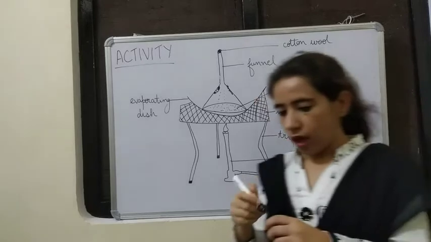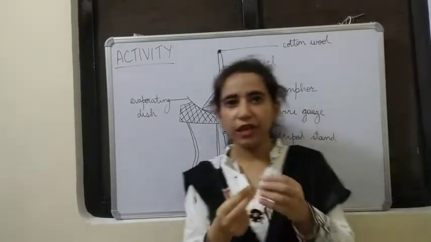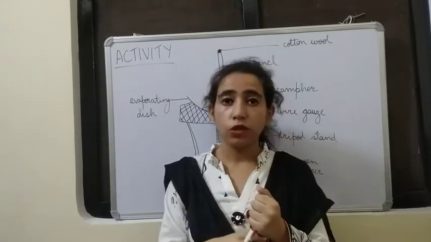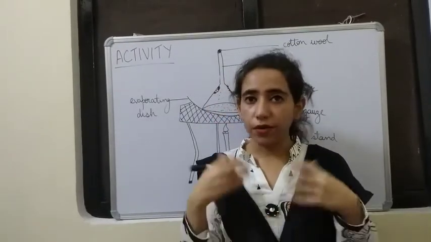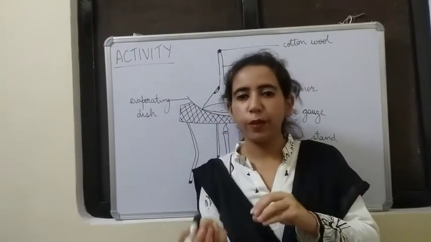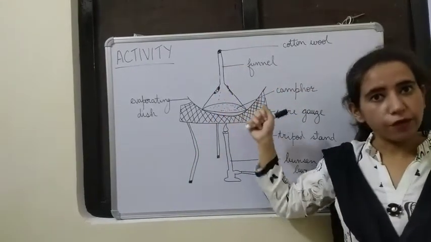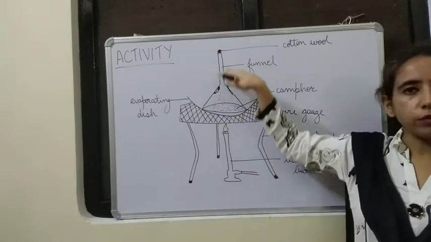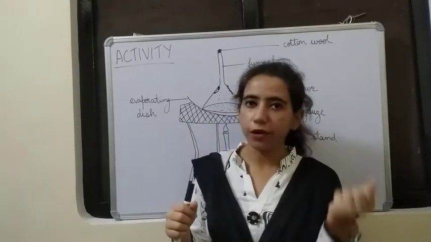Okay. After this, we will stop heating, and if we take this funnel, then we can get back camphor. The original camphor we can get back. Okay. So which property is applied? That physical changes are reversible and they can be reversed by reversing the conditions. They are temporary. Here also we got the camphor back. First we had solid camphor. On heating it forms its vapors, and from those vapors we can get the camphor back.